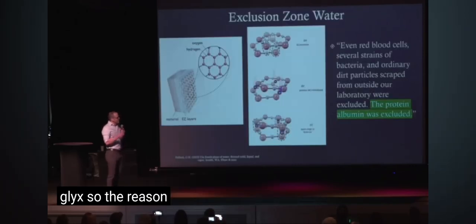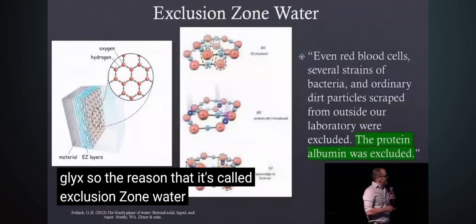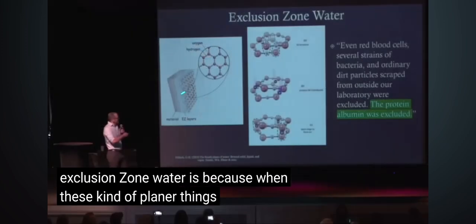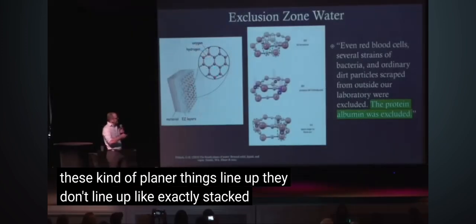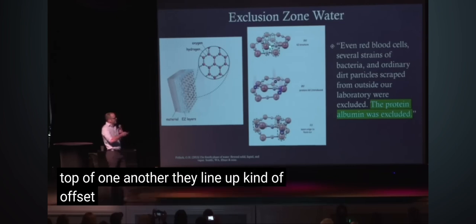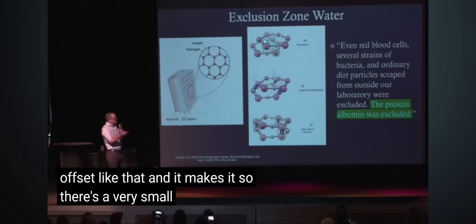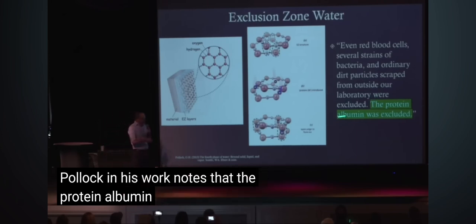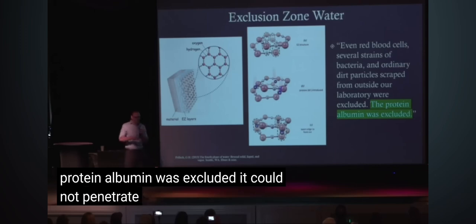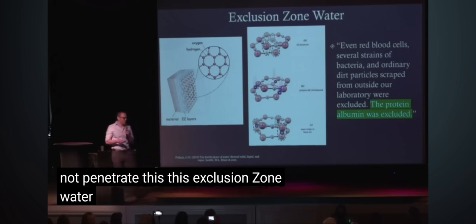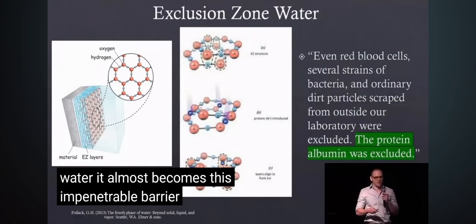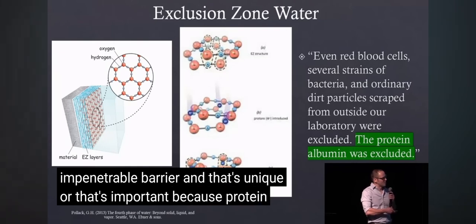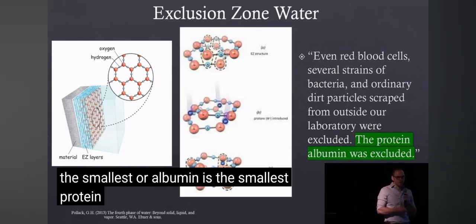And so the reason that it's called exclusion zone water is because when these kind of planar things line up, they don't line up exactly stacked on top of one another. They line up kind of offset like that. And it makes it so there's a very small space for anything to penetrate. Dr. Pollack in his work notes that the protein albumin was excluded. It could not penetrate this exclusion zone water. It almost becomes this impenetrable barrier. And that's important because albumin is the smallest protein in the blood.